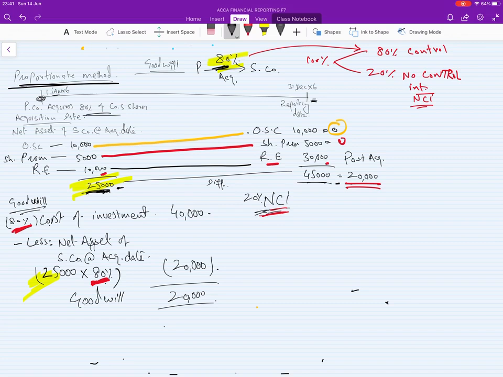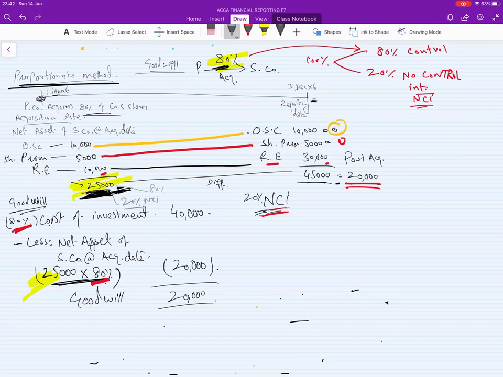How will we calculate this? We have taken 80% of this. Now we will take 20%, because the net asset is 100% of the subsidiary at the acquisition date. Out of this, 80% belongs to us, and 20% belongs to NCI.